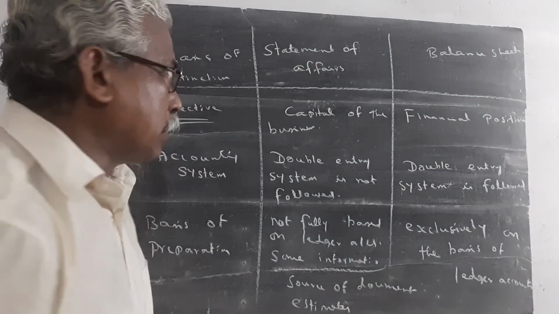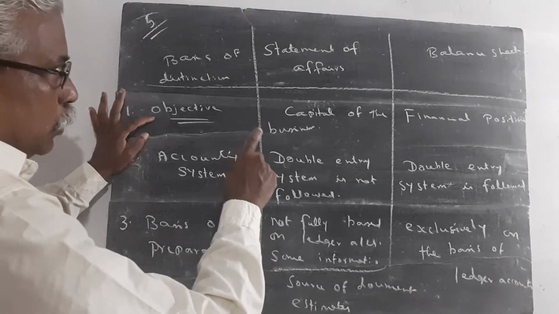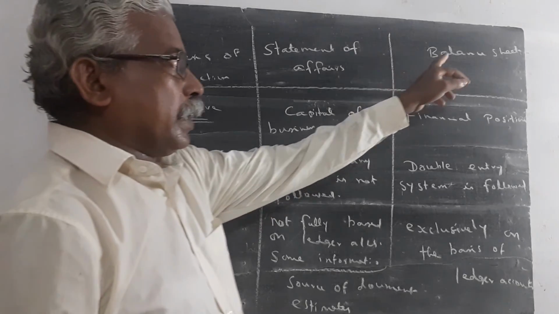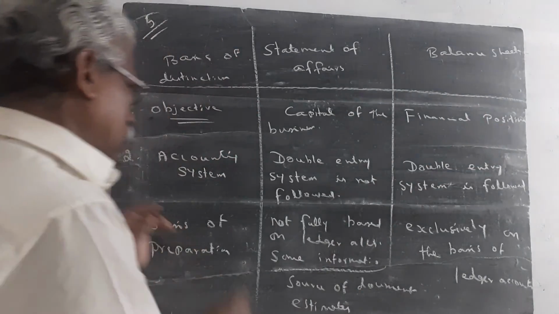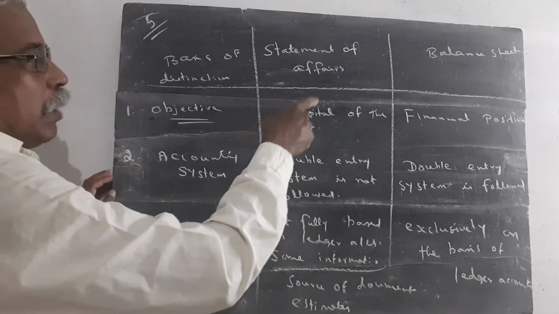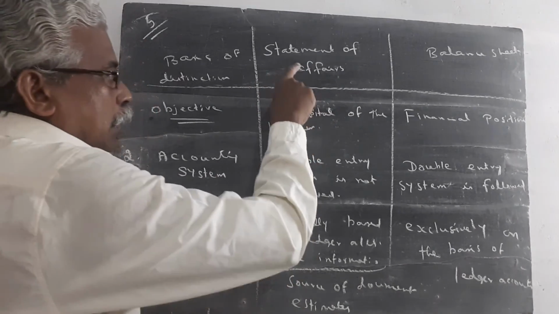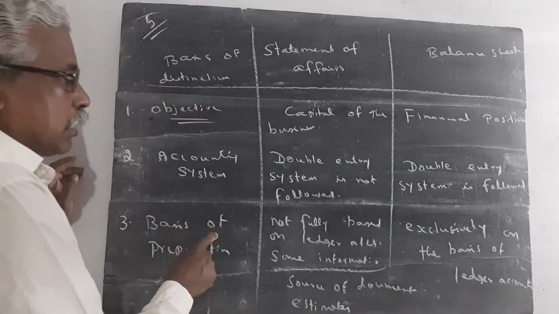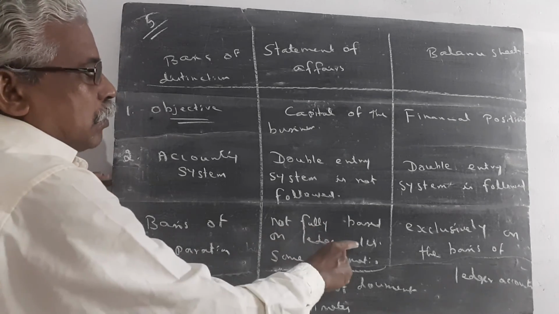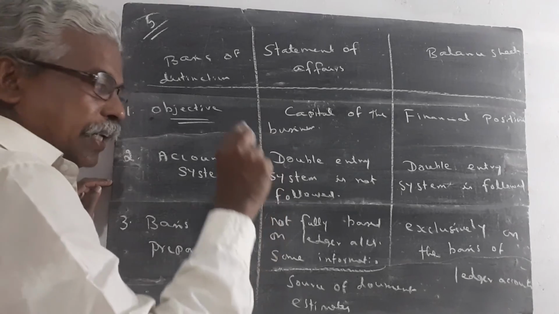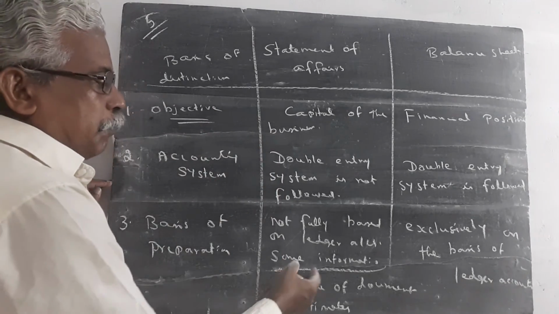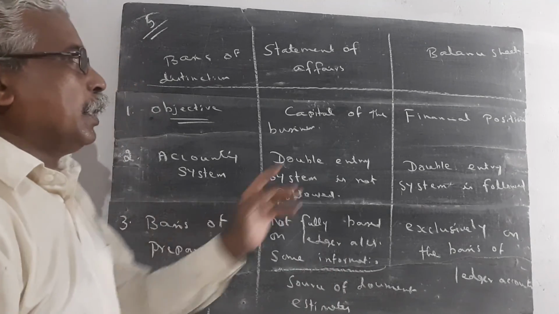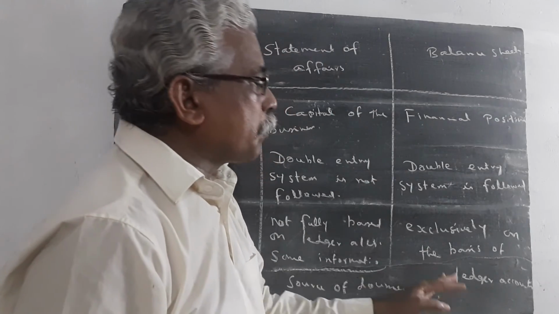Once again, 3 points. Point number 1, objective. The main objective for preparing statement of affairs is to find the capital of the business. The main objective of preparing the balance sheet is to know the financial position of the business. Accounting system. When the double entry system is not followed, the statement of affairs is prepared. When the double entry system is followed, the balance sheet is prepared. Basis of preparation. It is not fully based on ledger accounts because entire ledger accounts are not maintained. Some information is taken from source documents and estimates. Balance sheet is exclusively on the basis of ledger accounts.